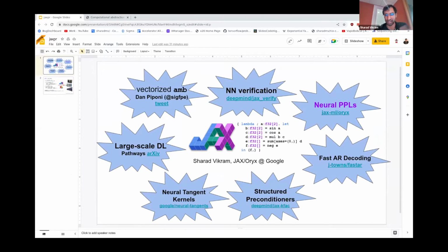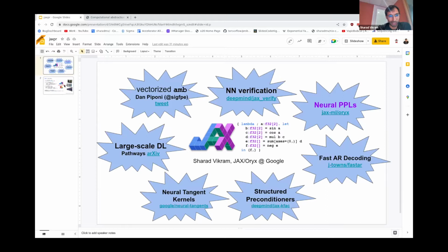You can see here we have it at the center, and around it is a sea of community-driven projects that use Jaxpr instead of JAX directly. And this was not intentional on the part of JAX. JAX was originally designed for AutoGrad and staging out to accelerators, but these projects have taken the internal representation that JAX used and used it in a whole different way. So basically in this talk, I'll be both teaching you about Jaxpr and highlighting Oryx, which is essentially the probabilistic programming framework that builds on top of Jaxpr as an internal representation.